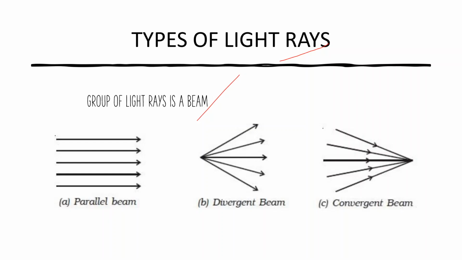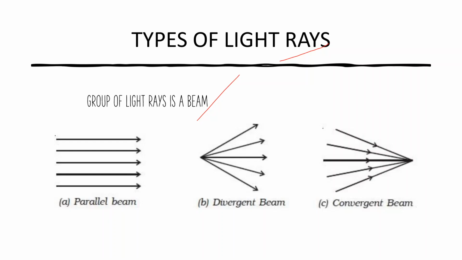Here there are different types of beams, as you can see in the picture. Parallel beam. We know that parallel lines never intersect, and the same goes for the parallel beam. A parallel beam is a beam which contains parallel rays of light. They never meet each other. Usually we consider the light from the sun to be a parallel beam, and all the rays of light will be parallel to each other.